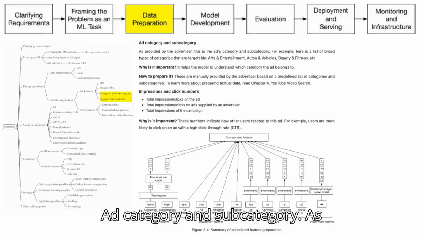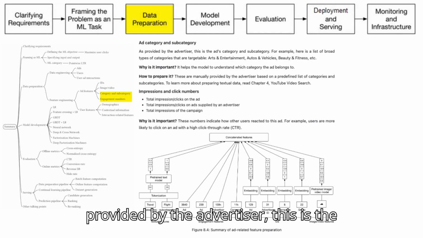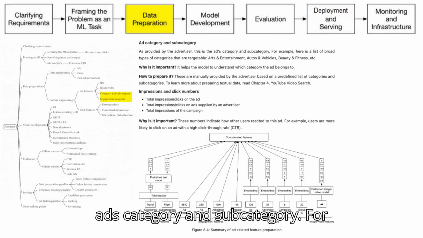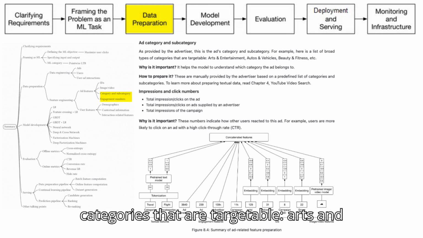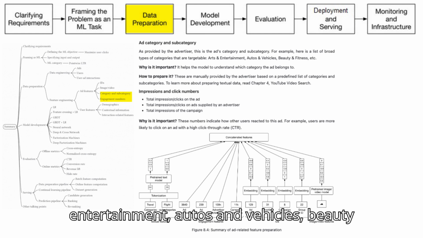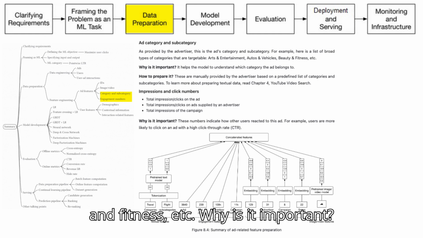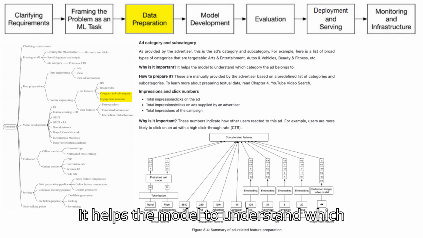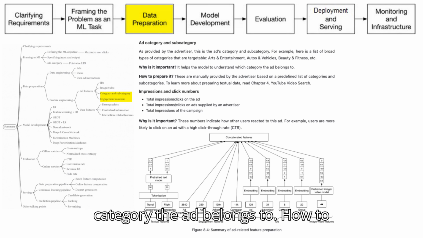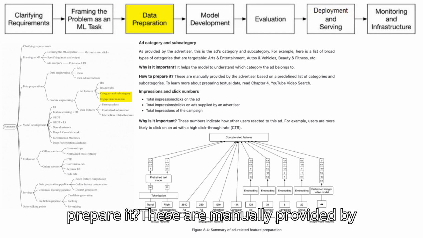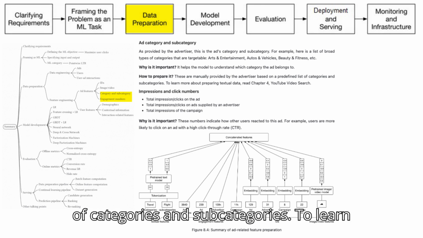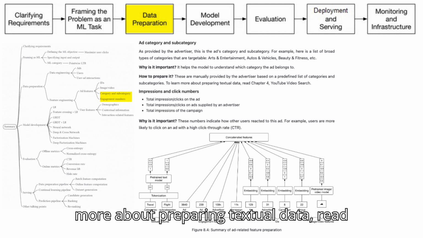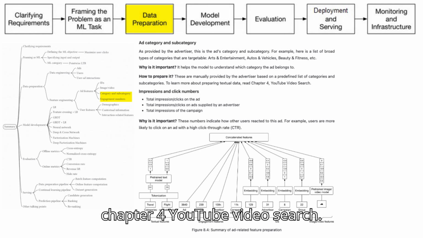Ad category and subcategory. As provided by the advertiser, this is the ad's category and subcategory. For example, here is a list of broad types of categories that are targetable: arts and entertainment, autos and vehicles, beauty and fitness, etc. Why is it important? It helps the model to understand which category the ad belongs to. How to prepare it? These are manually provided by the advertiser based on a predefined list of categories and subcategories. To learn more about preparing textual data, read Chapter 4, YouTube video search.